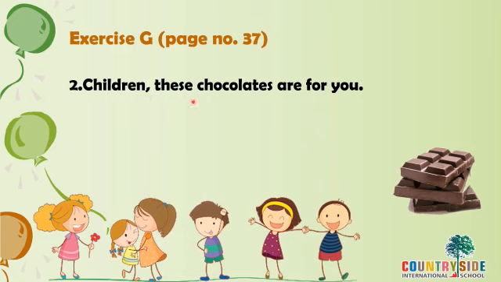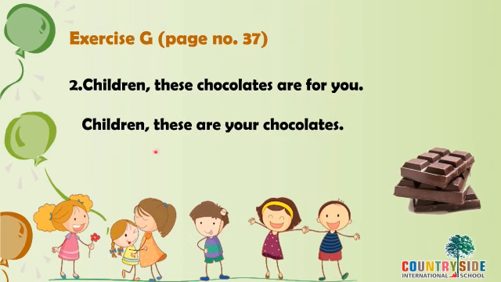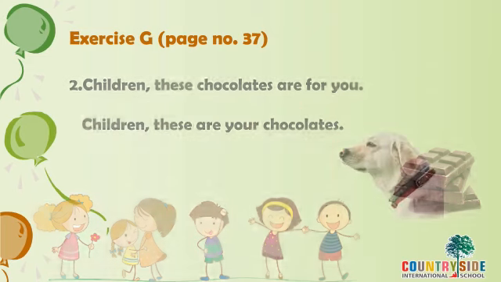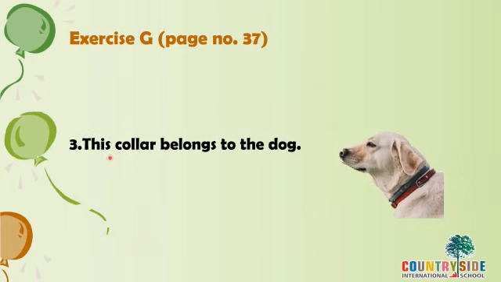Children, these chocolates are for you. You is a pronoun here, but we have to use a possessive pronoun here. So you will change into, children, these are your chocolates. You will change into your. This collar belongs to the dog.